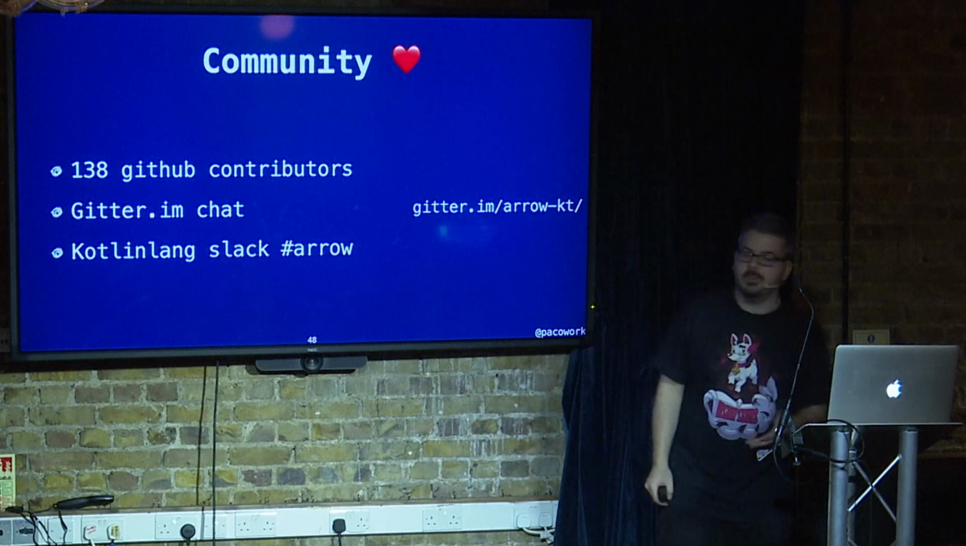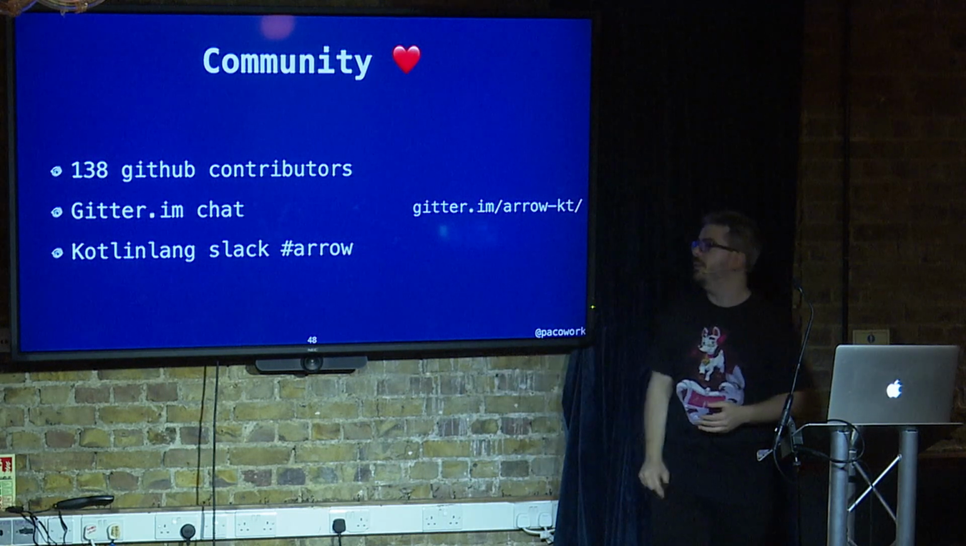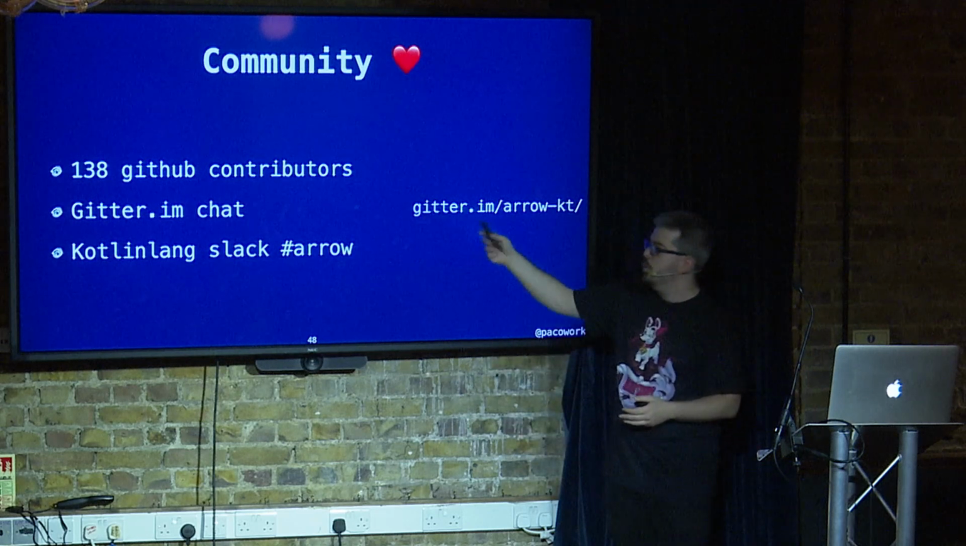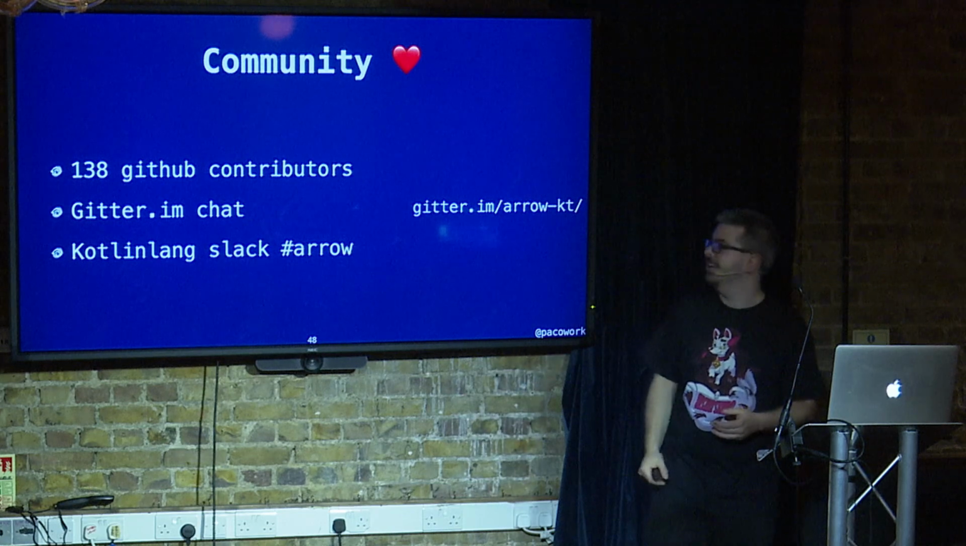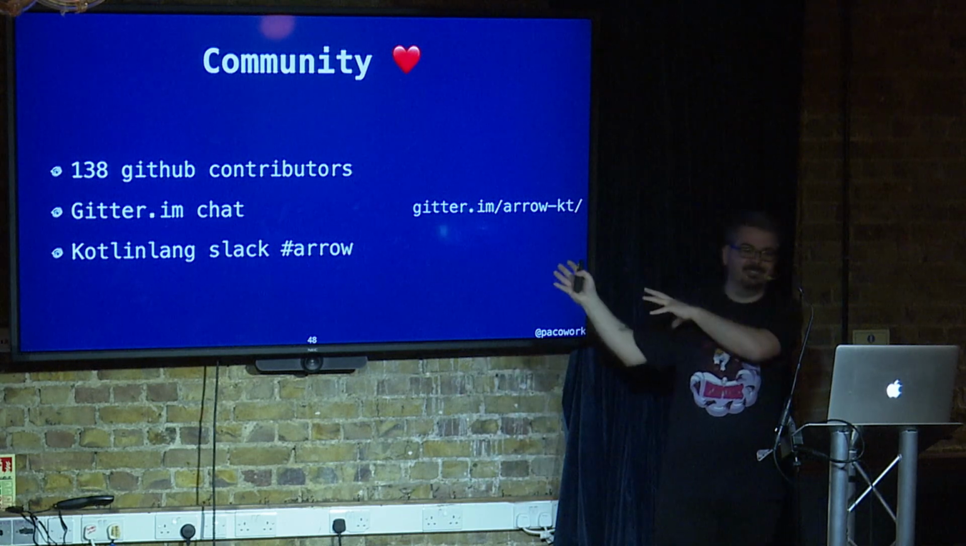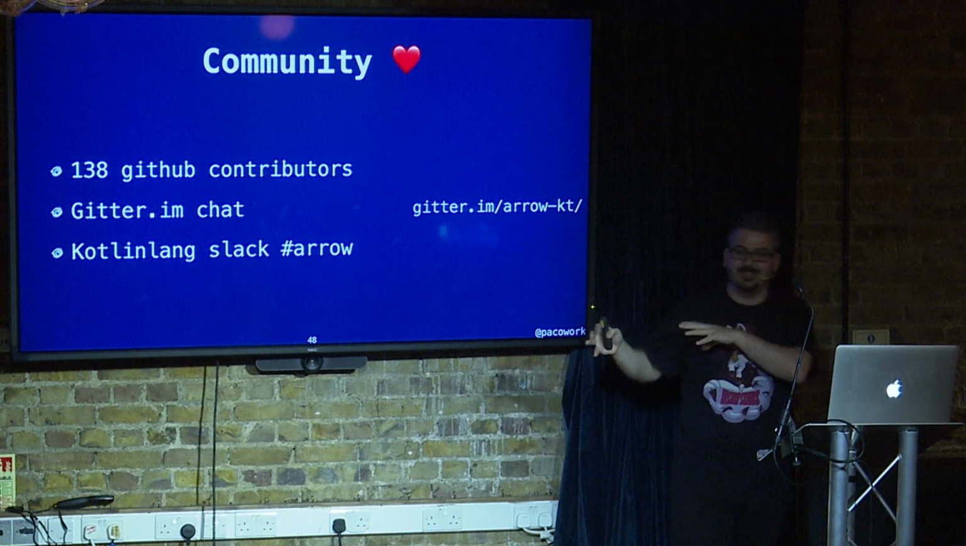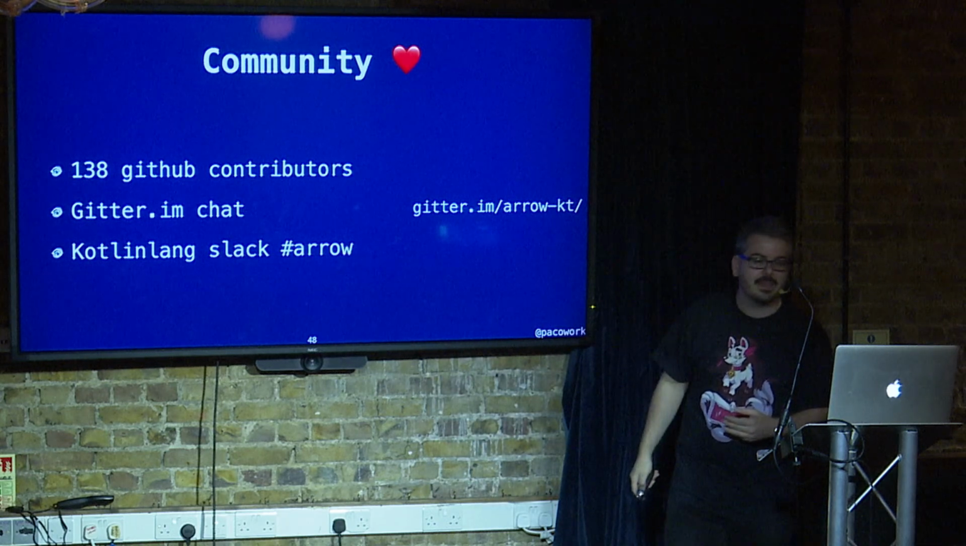So we have a really lovely community. We are now up to 180 contributors. We have our own chat in Gitter, and we have the Kotlin lang Slack. So if you want to take a picture, just take a picture of this slide, and that's the one that is important for you. Everything else you can get afterwards.